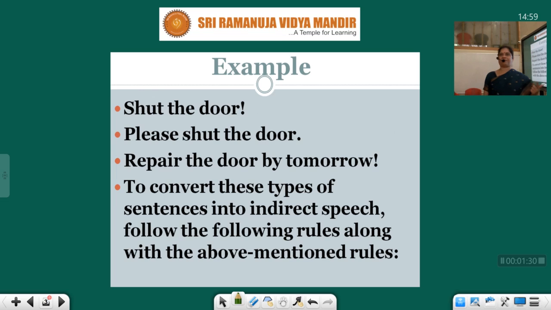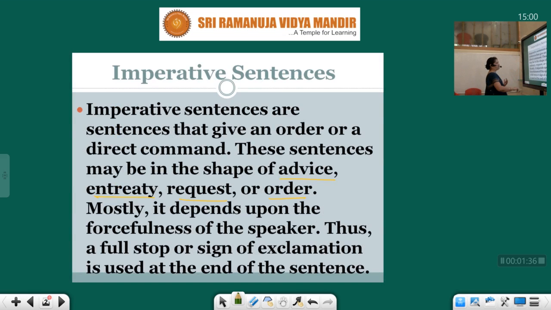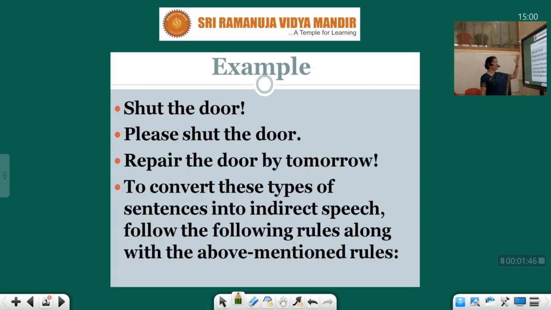I'm ordering somebody. I've just now told you the way the sentences are spoken is based on the forcefulness of the speaker. What does that mean? Say, for example, shut the door. If I say shut the door, it is a request.